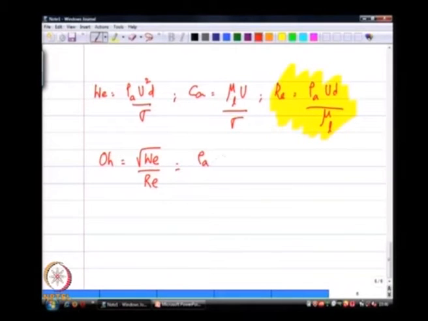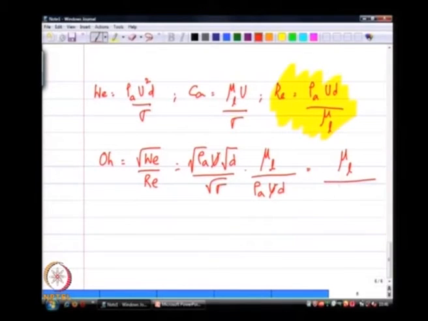which, if I do the calculation, I have square root of rho A u squared d divided by sigma, times the Reynolds number, which is mu A over mu L rho A u d. The u cancels out. So, what I have is mu L divided by